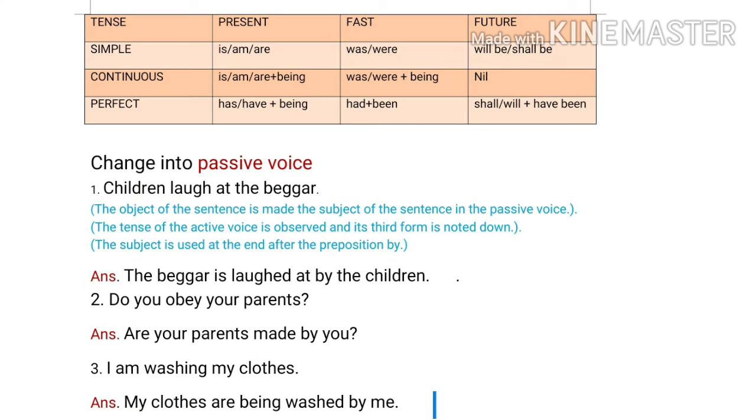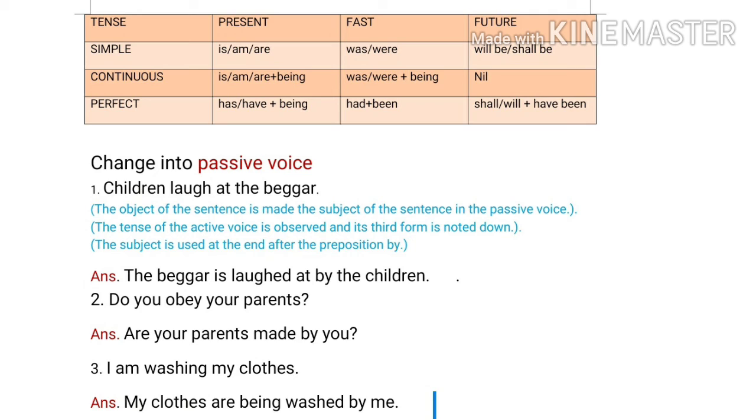I am washing my clothes. First we have to recognize which form the sentence is in. I am shows that the sentence is in present form, and washing, verb plus ing, tells us that it is in continuous form. So I am is the subject of the sentence.